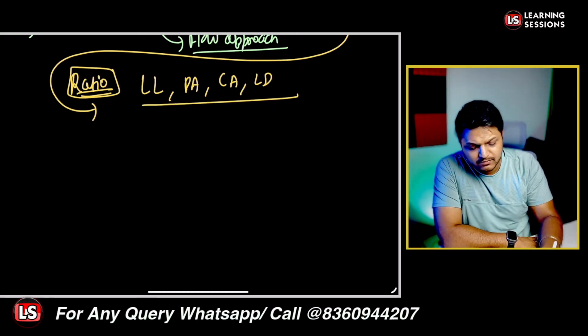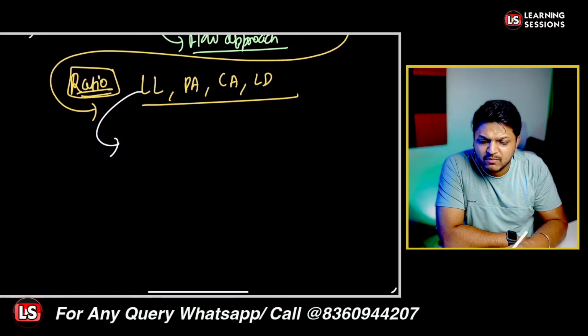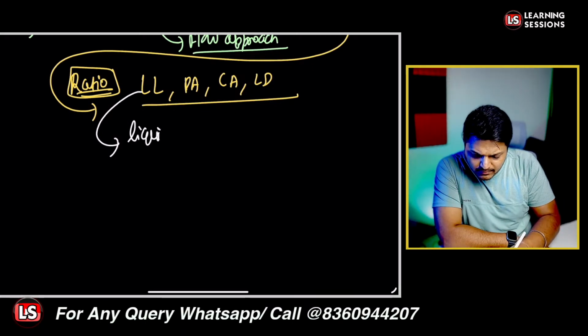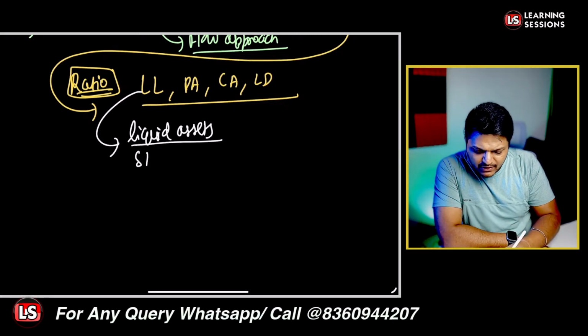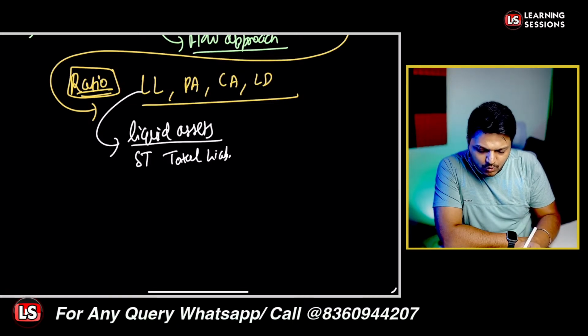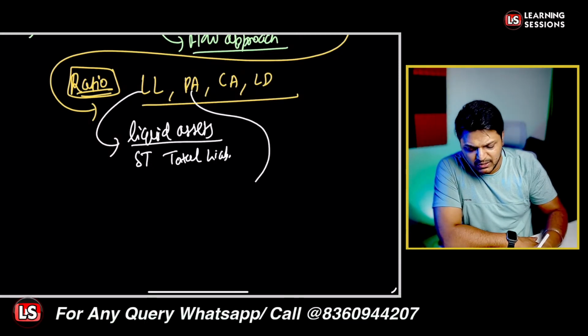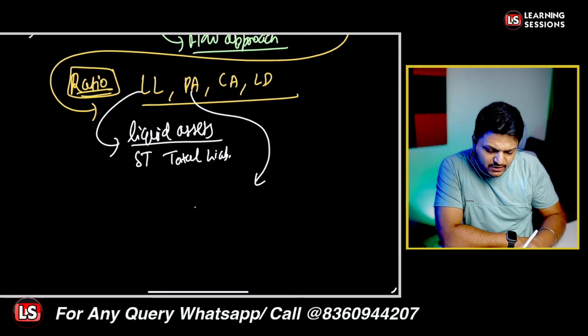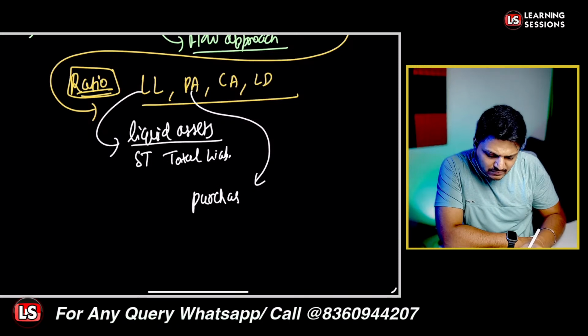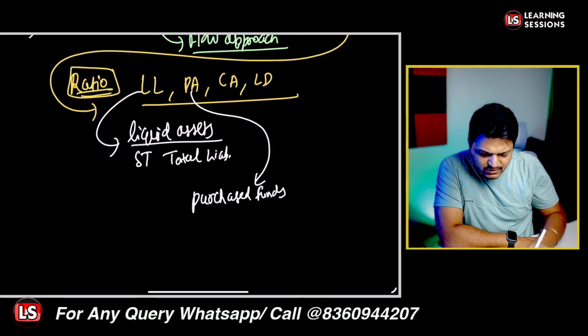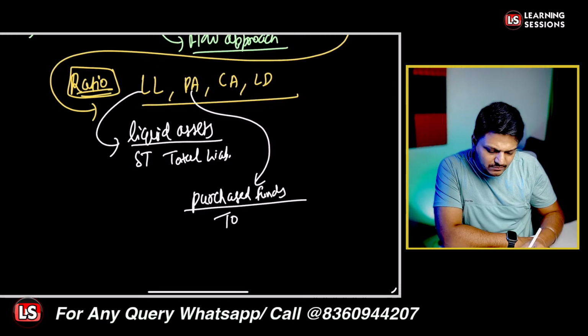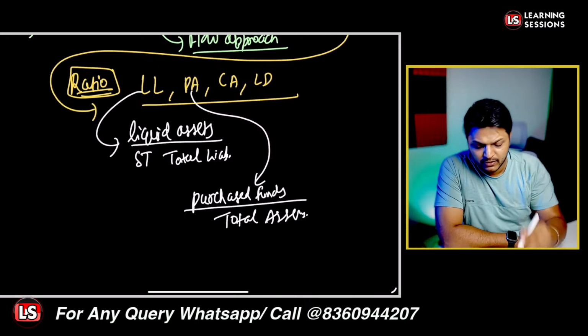And what are these four ratios? LL means liquid assets divided by short-term total liabilities. So it is basically liquid assets divided by short-term liquid liabilities. And PA is purchased funds, whatever funds that you have purchased, divided by the total assets. That's the second ratio that we need to calculate.